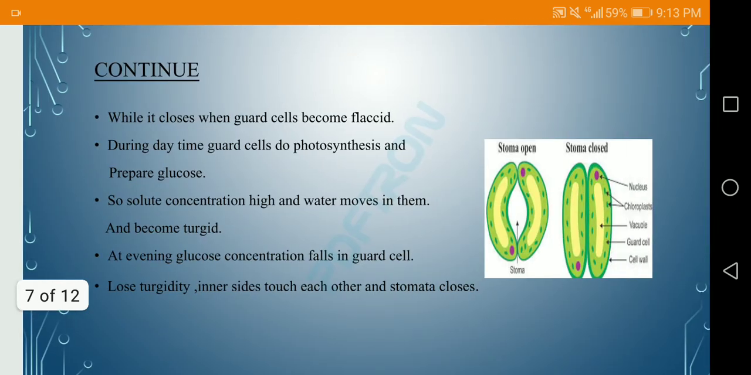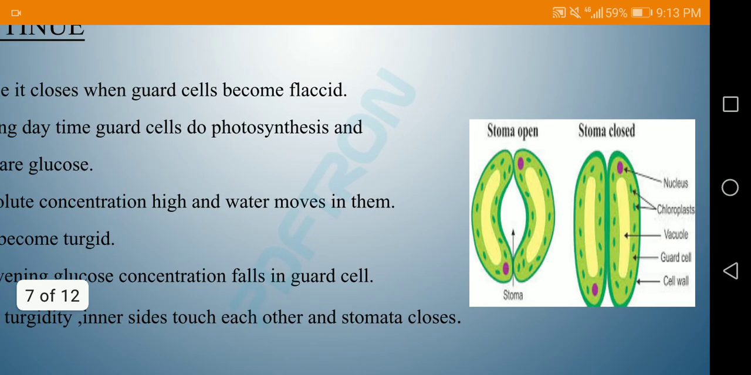and water moves into them, and as a result the guard cells become turgid. In the evening, when there is no photosynthesis, the glucose concentration falls in the guard cells and they lose their turgidity. As a result, the inner sides touch each other and the stomata close. The diagram shows the opening and closing of stomata during day and night time.